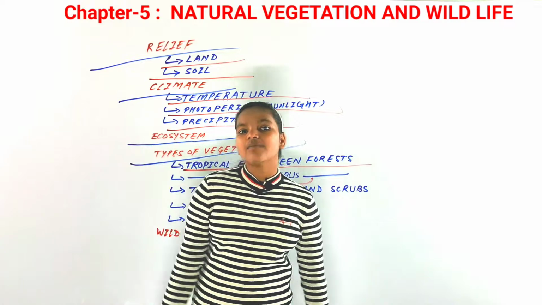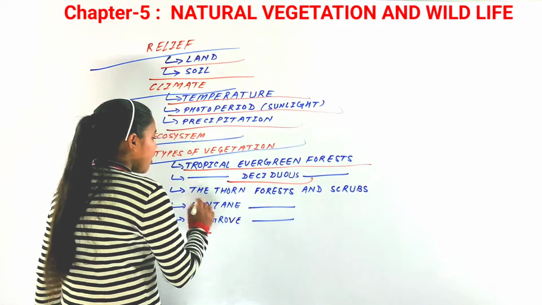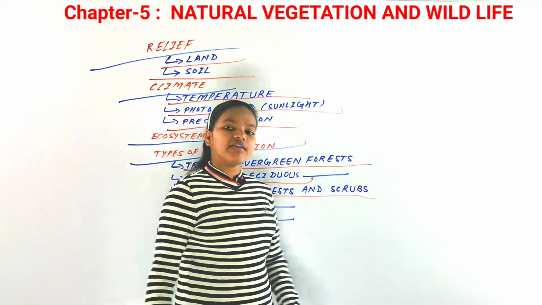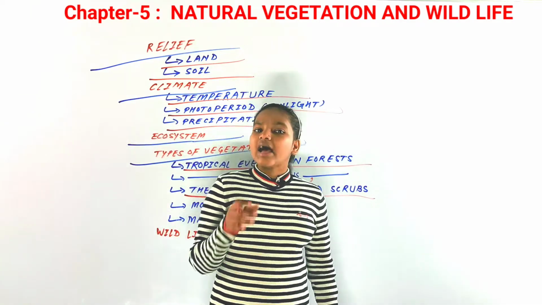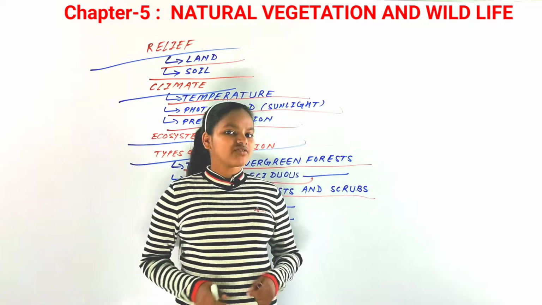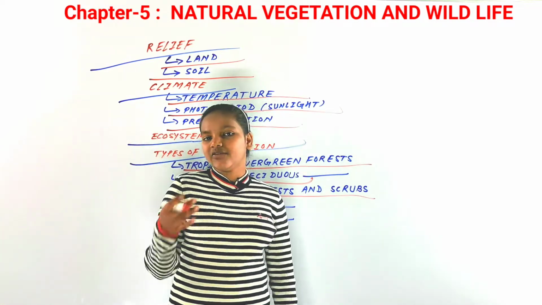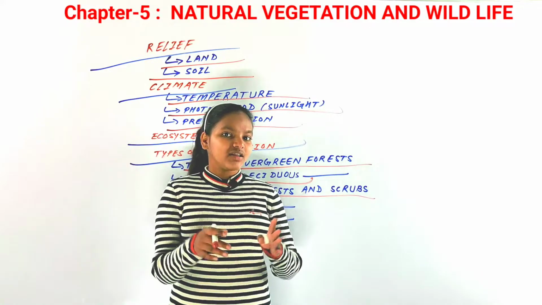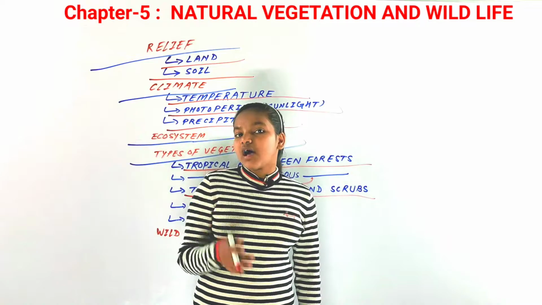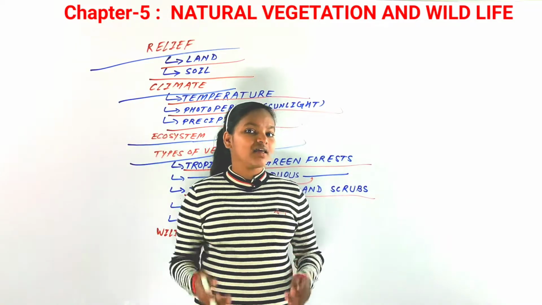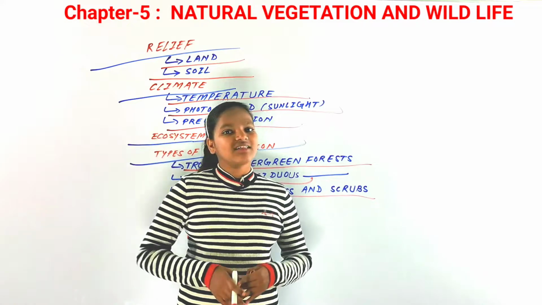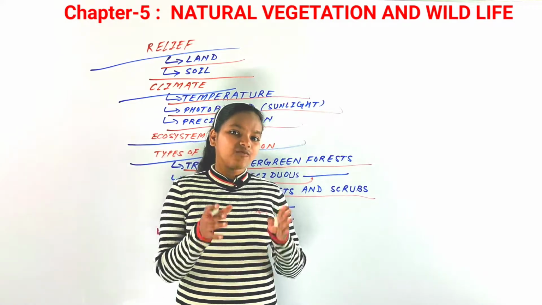Now the next type of forest is the thorn forests and scrubs. There are thorn forests that grow in the semi-arid regions of our northwestern part, that is Gujarat, Rajasthan, Haryana, Uttar Pradesh, and many other states. These are some of the important states where these forests grow.